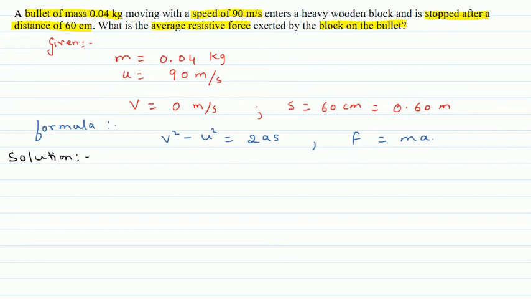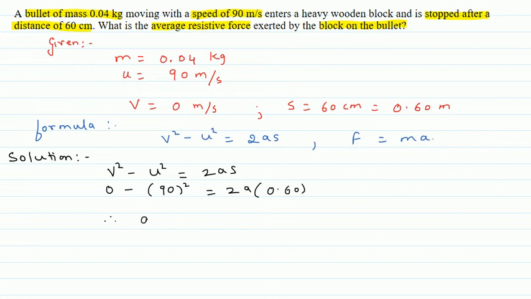So according to this equation, V square minus U square is equal to 2AS. V is 0, U is 90, square is equal to 2A into 0.60.